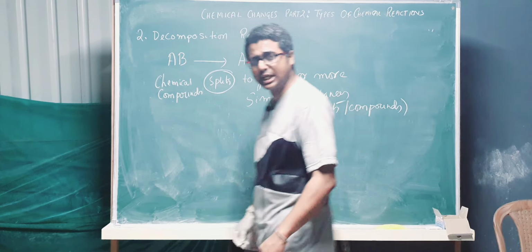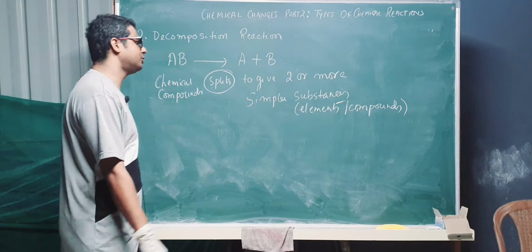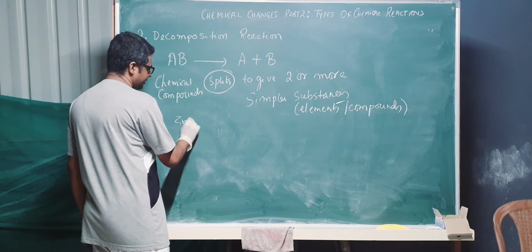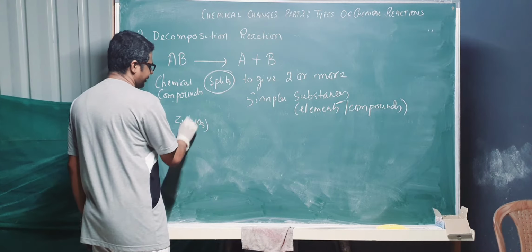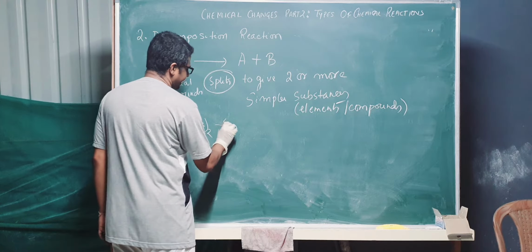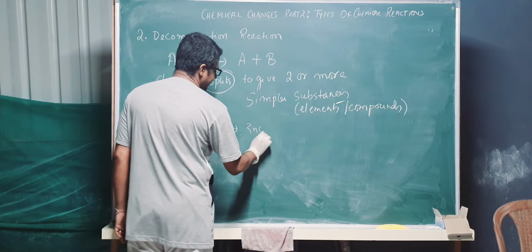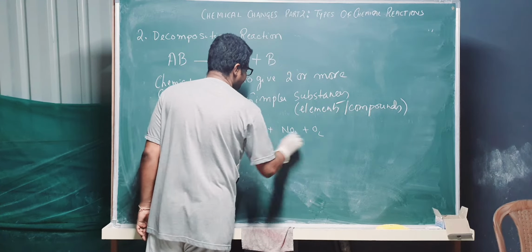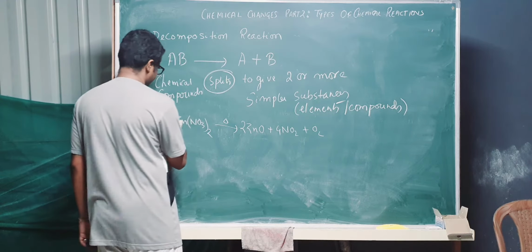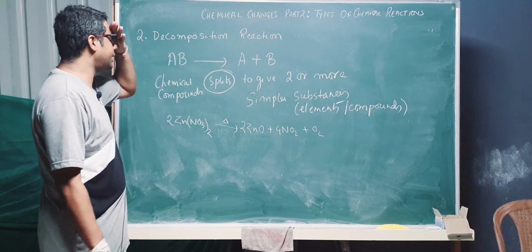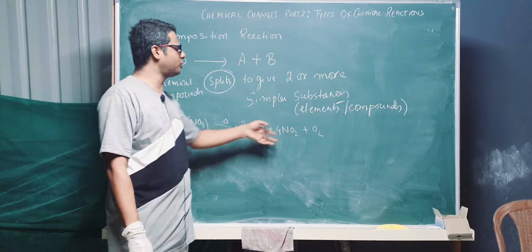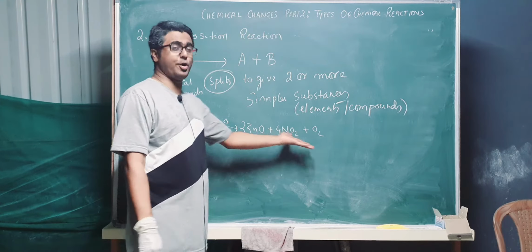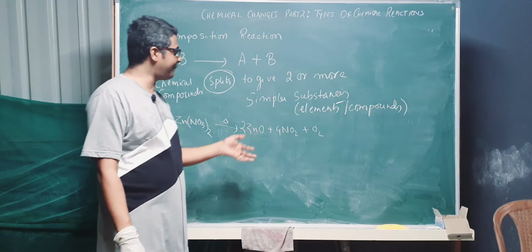Clear? This is decomposition reaction. Now an example is needed, otherwise how do I understand? We have already done this example in our last class: Zn(NO3)2. If you heat it, it will give zinc oxide plus NO2 plus O2. The compound is giving two or more, three in this case, simpler substances.